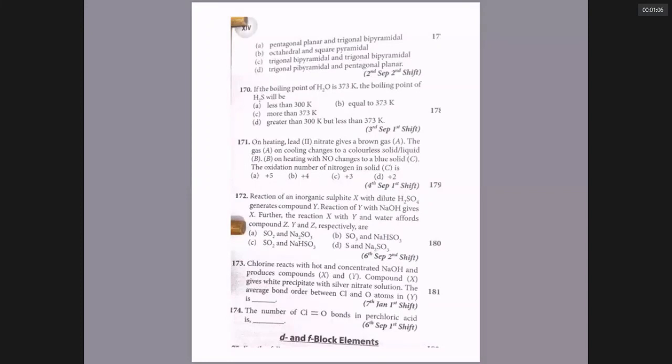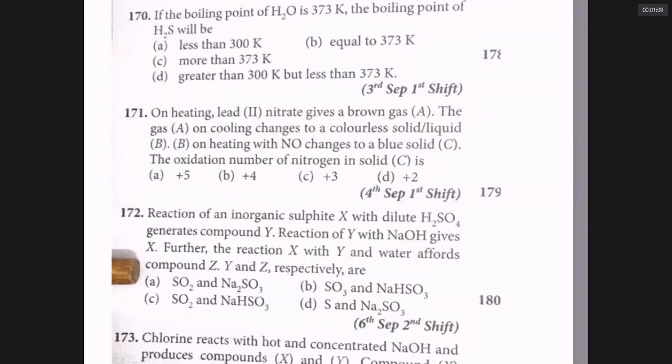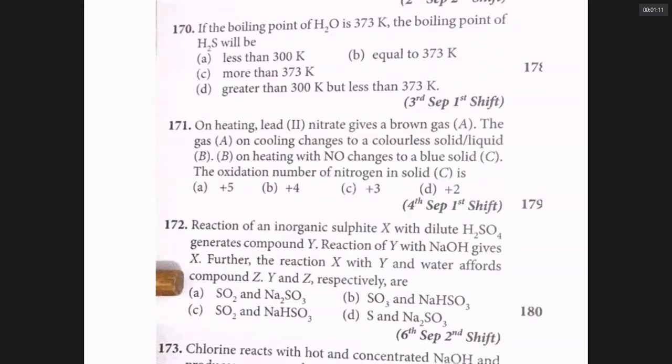Do I know that lead nitrate on heating gives PbO and NO2 and oxygen? Do I know that NO2 is a reddish brown gas? When the NO2, which is reddish brown, is cooled, it becomes colorless N2O4. In N2O4, there is an N-N bond. Each nitrogen is bound to two oxygens. N2O4 is colorless and diamagnetic. N2O4 decomposes to give NO2, that is reddish brown and paramagnetic.